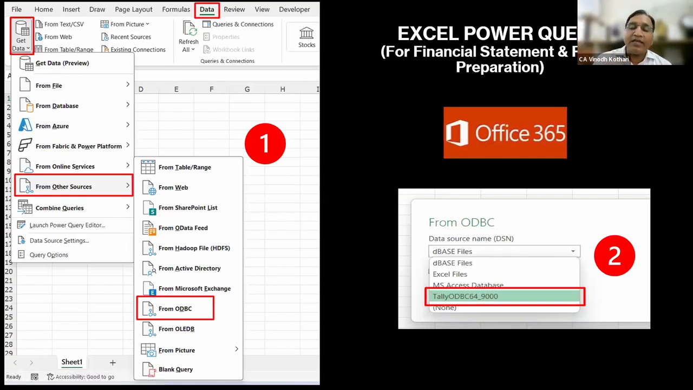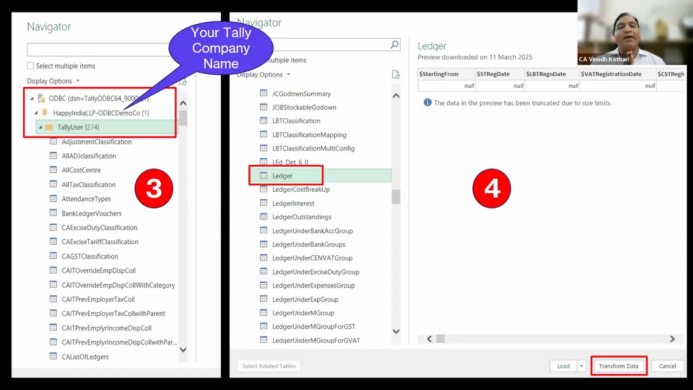So if Tally is not opened as administrator or connectivity is not there, then this menu will not be visible. So if this menu is not visible, that is Tally ODBC, then close your Tally, right click, open as administrator, F1, connectivity, check all those things, and then this will be possible. So once you open this, what will happen is it will show you the company name.